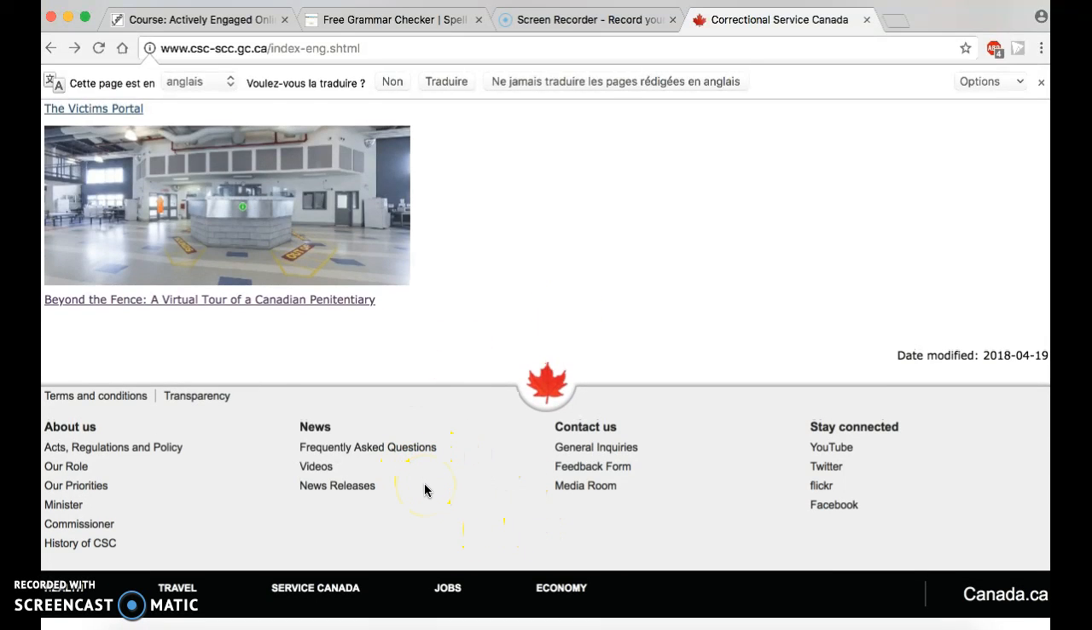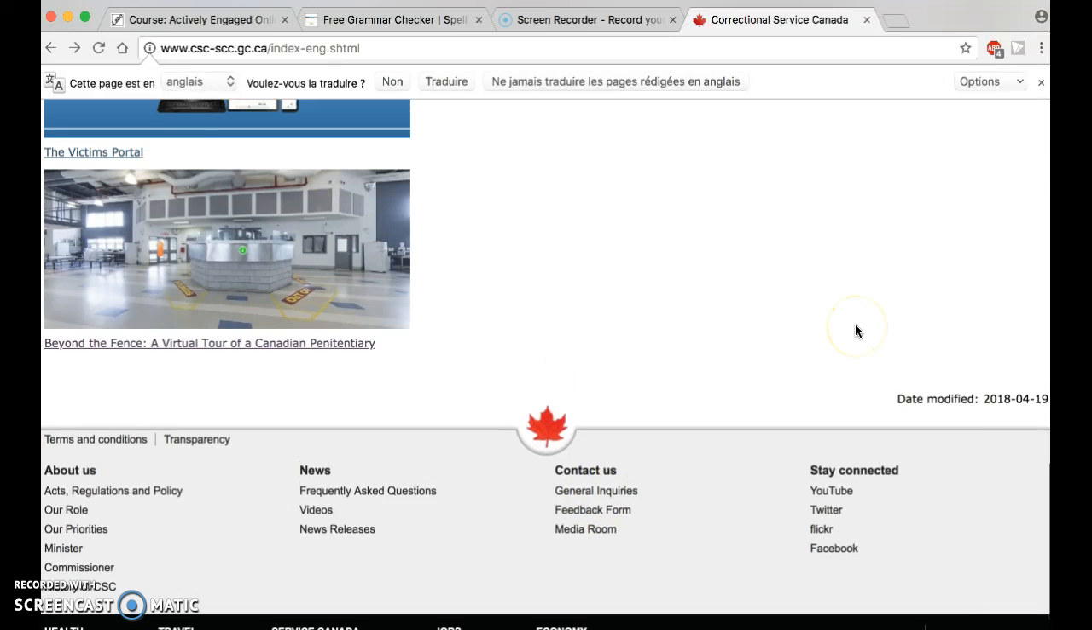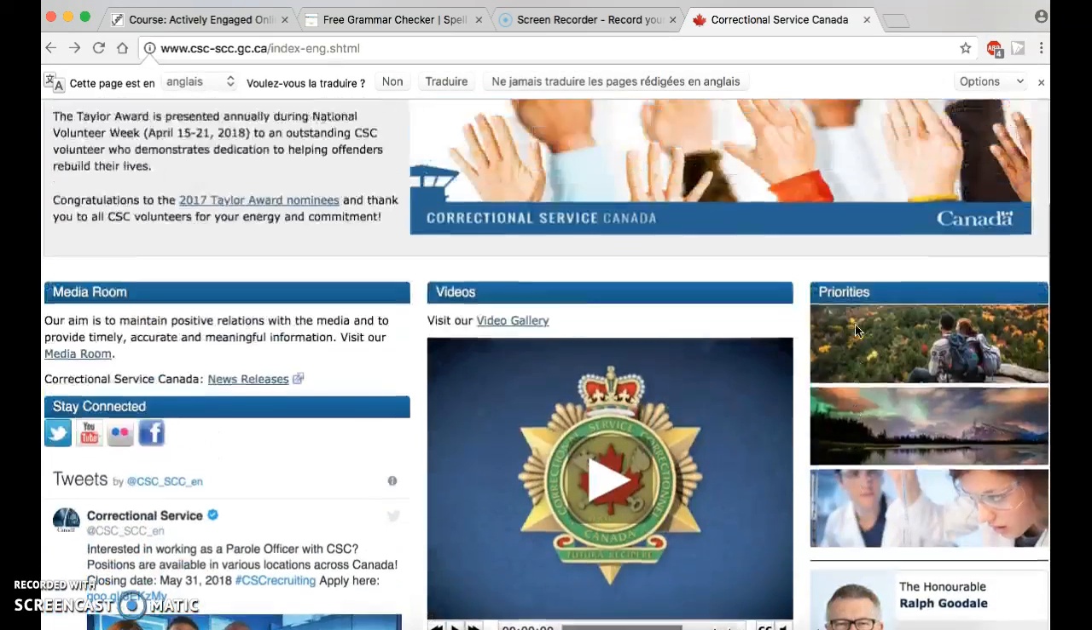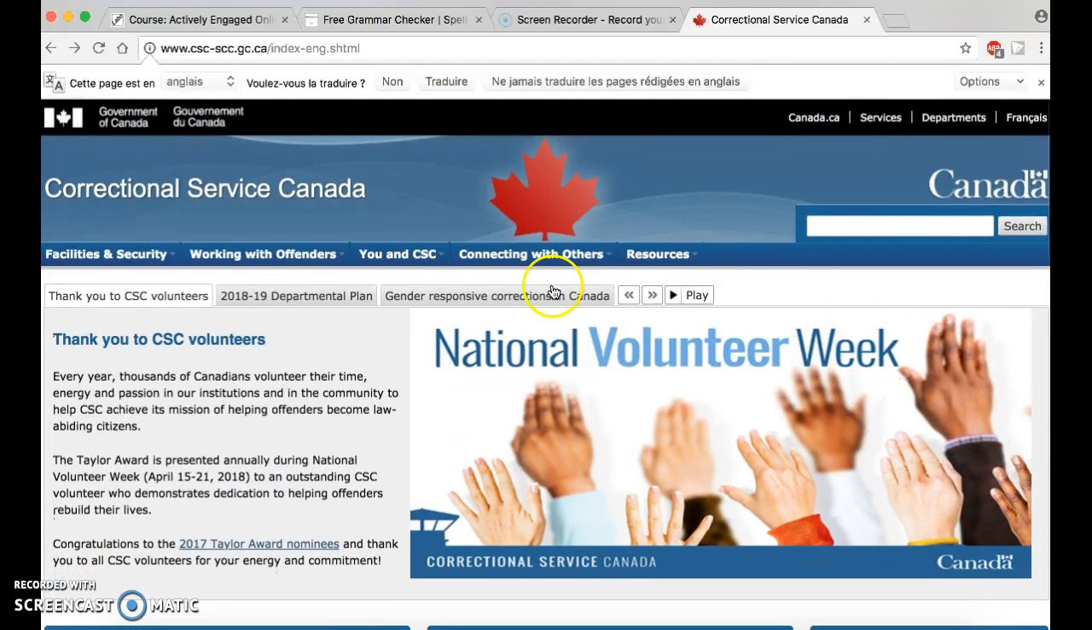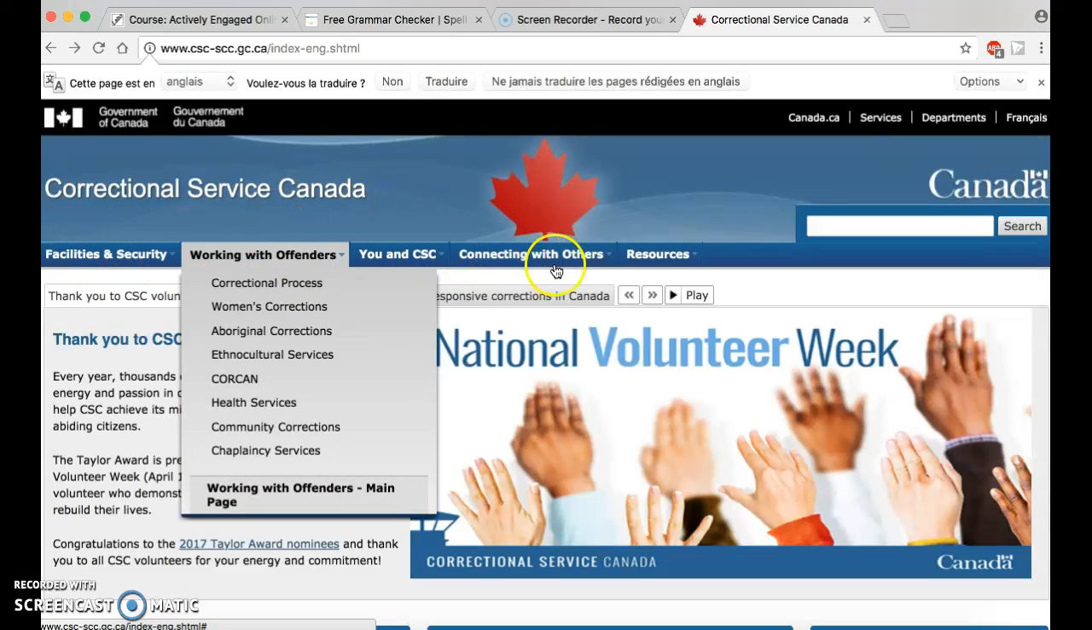In this menu, you can find information about the history of the website, their priorities, and their role. You can also ask any question if you click on General Inquiries. Now let's scroll up to explore the rest of the website. Just below the logo of Canada, you can see the main menu there.